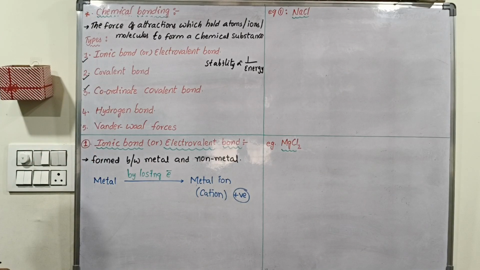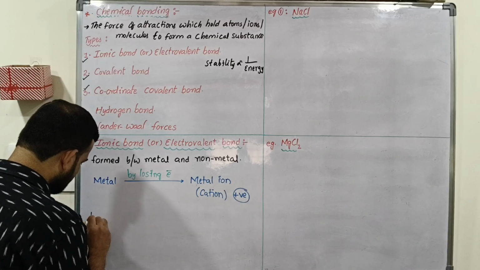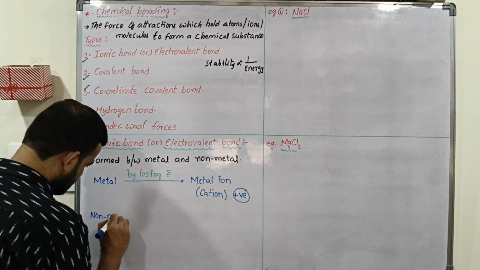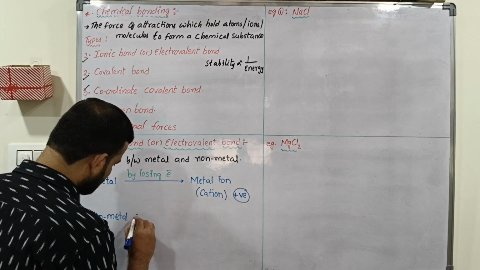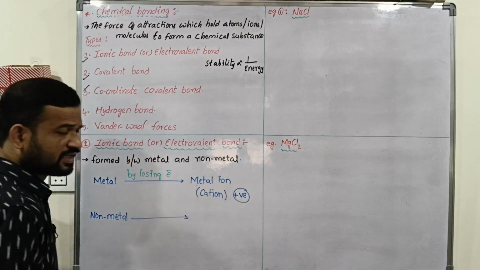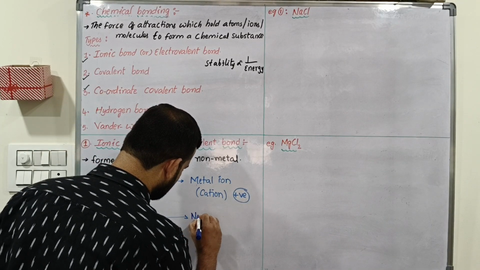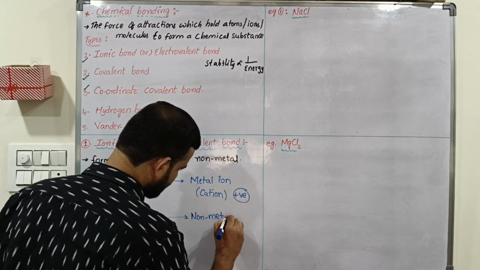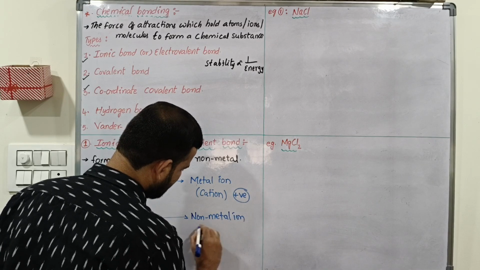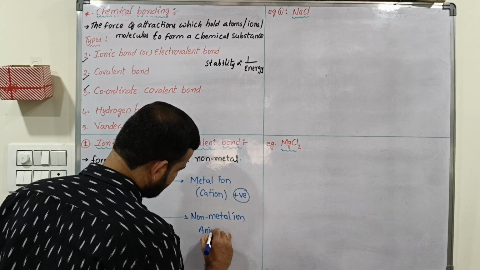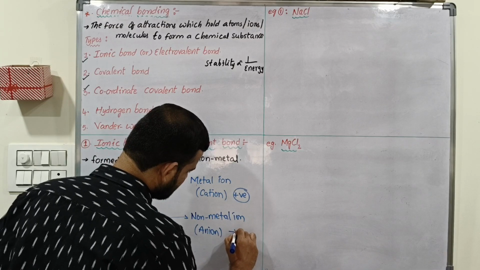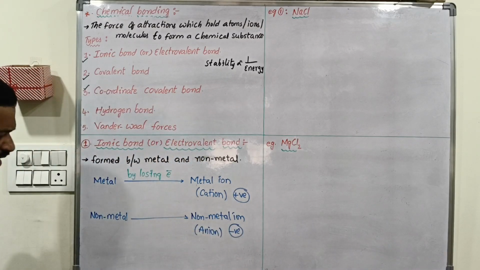Understand? And second one, non-metal. Non-metals gain electrons and are converted into a non-metal ion. A non-metal ion is an anion. An anion contains a negative charge.